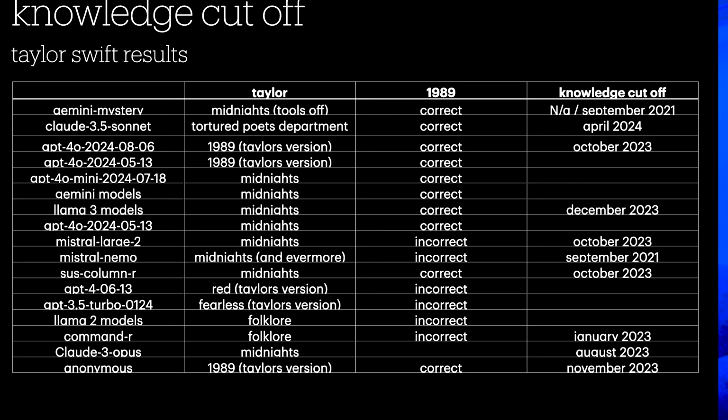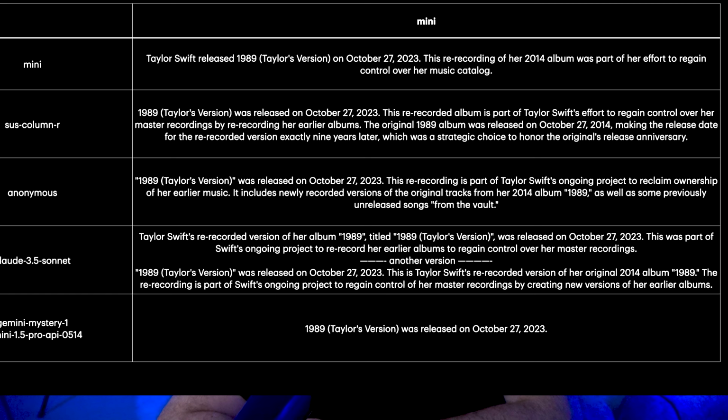So have a look here. You see there, I've asked Mini, and Mini comes back with: Taylor Swift released 1989 on October 27, 2023. This re-recording of her 2014 album was part of her effort to regain control of her music catalog. Again, if I look at Claude 3 Sonnet, that's almost quite similar wording, a little bit different. It's a little bit longer, but you see it starting to use words like regain control over her master recording. So again, but we know it's not Claude there.